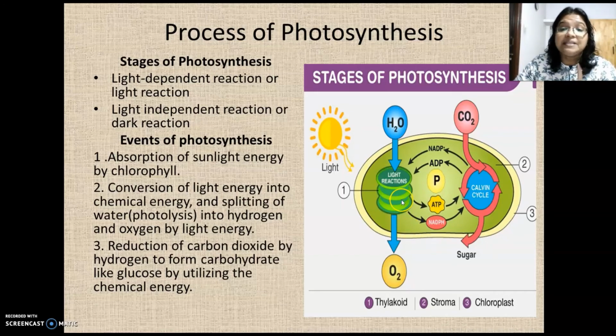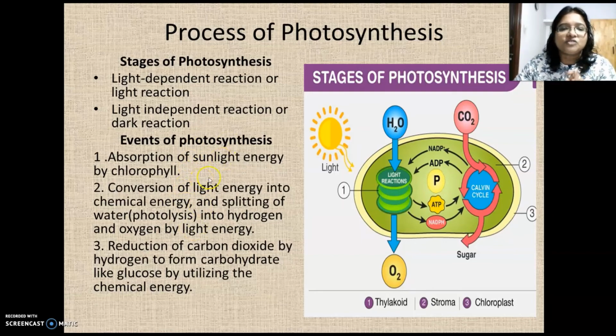And not only that, in the presence of light, the water molecule gets split. We call that process photolysis. Photo means light, lysis means splitting. So photolysis of water is the splitting of water in the presence of sunlight. And what happens? Hydrogen and oxygen are produced. In photosynthesis, oxygen is a byproduct. It is being released through the process of photolysis of water.